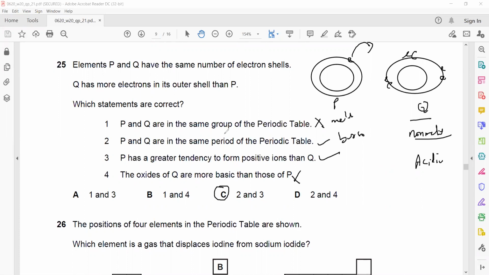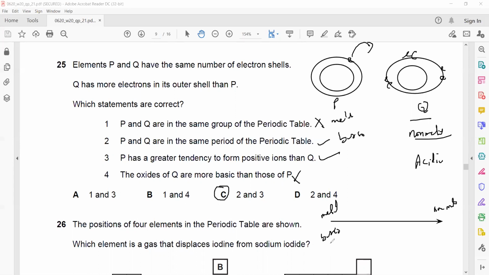Yes, maybe both of them are non-metals, but when you compare the tendency, even if both of them are non-metals, which one will be a better non-metal? The one which has more electrons in the outermost shell. Because when we move across the period, the nature changes. On the left hand side of the periodic table we have metals, and on the right hand side we have non-metals.